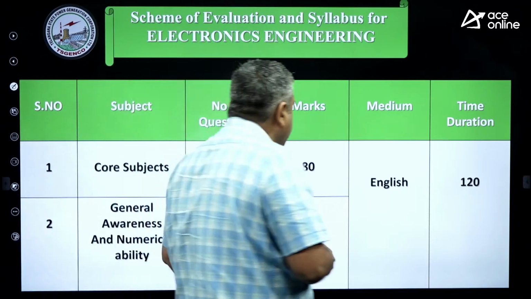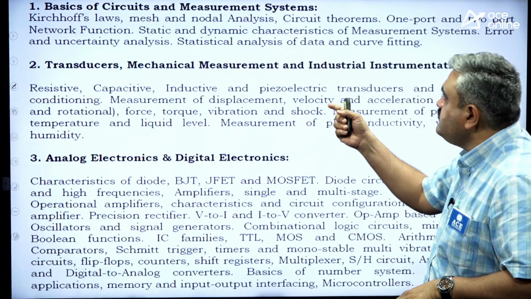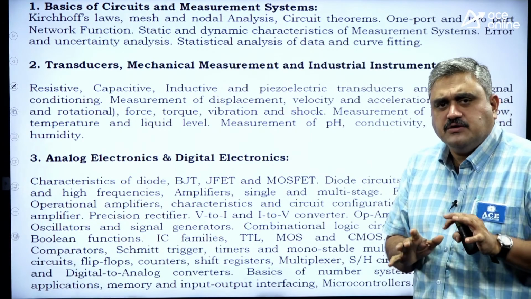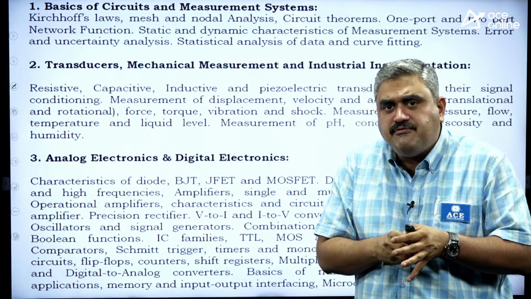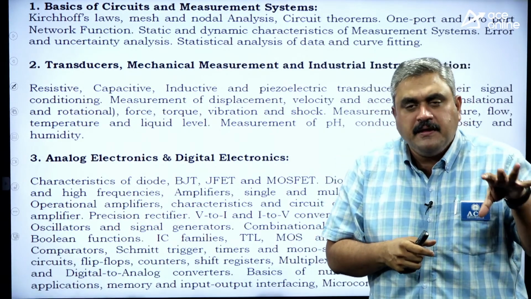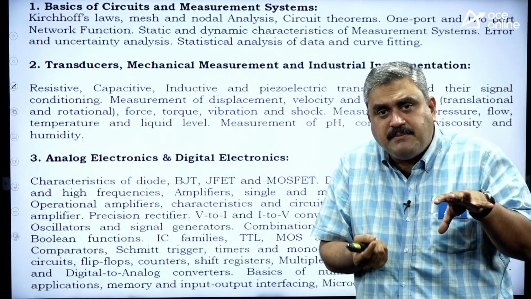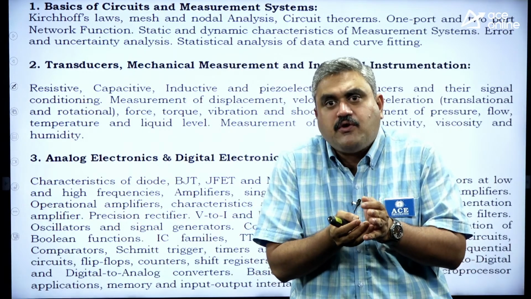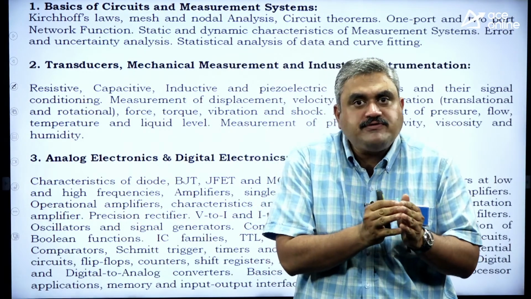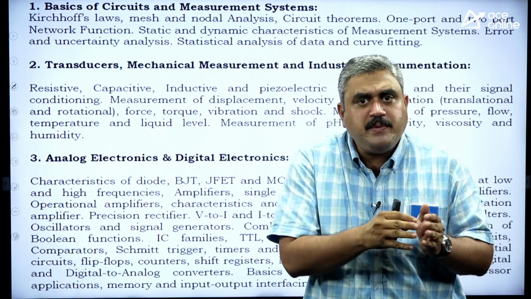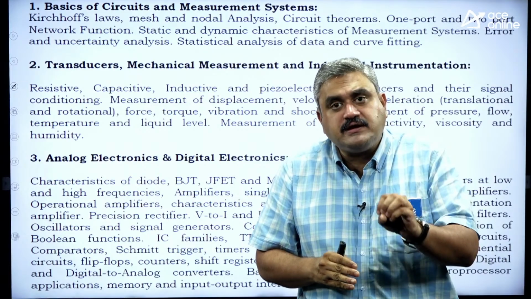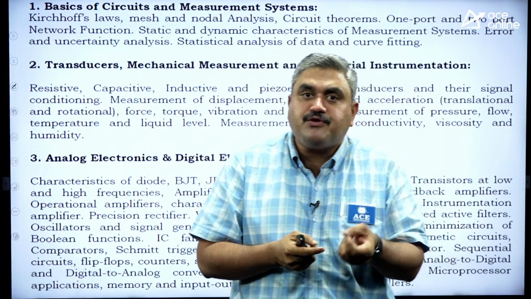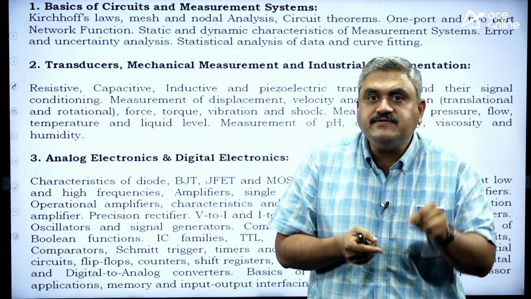Now, let us first see the overall syllabus given to you. So this is the total syllabus. First is the basics of circuits and measurement systems. For the electronics branch, if you take a pure electronics and communication branch, some part of your syllabus actually comes from the measurement branch as well as the electrical branch. So you need to focus on those subjects extra. Whatever you have studied in your engineering as a part of the ECE branch, or prepared for other competitive exams, is more than sufficient to crack this exam. But additionally, you have to prepare some subjects coming from the measurement side as well as the electrical side.